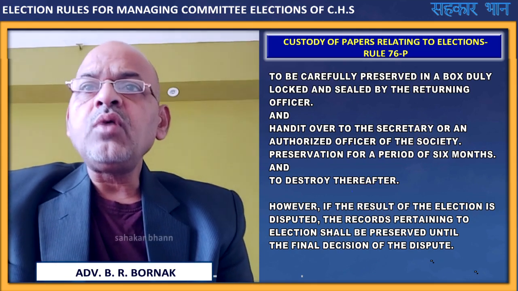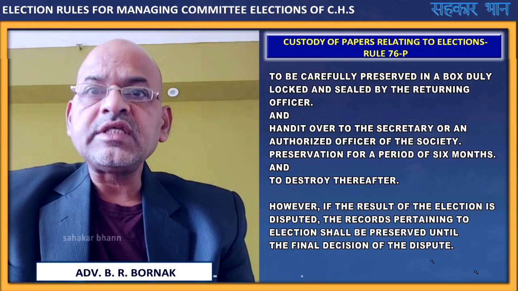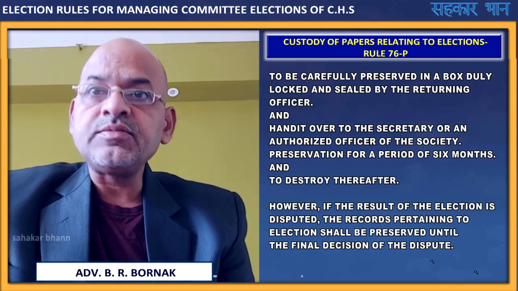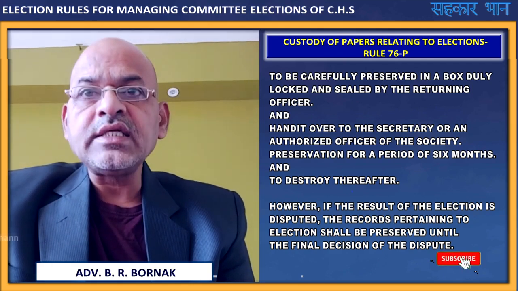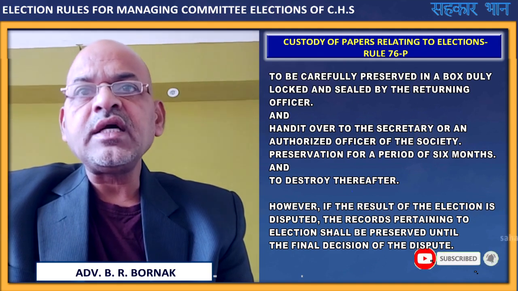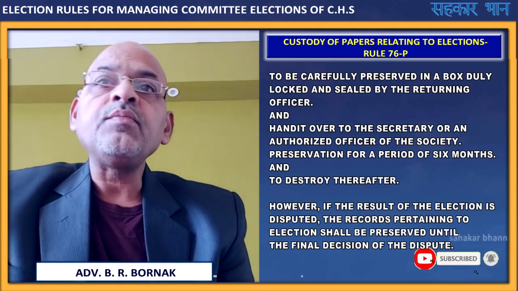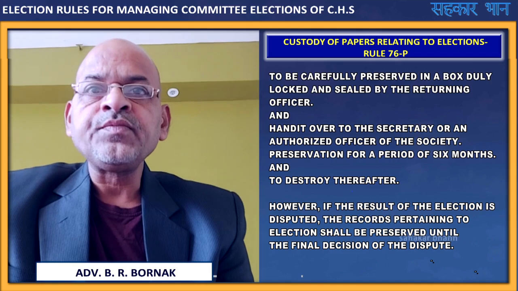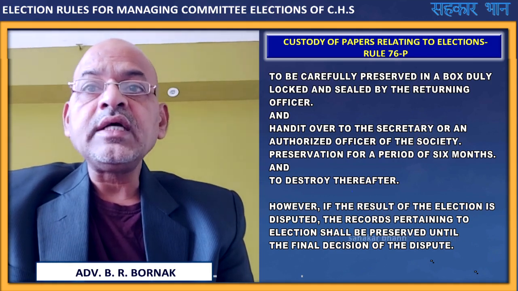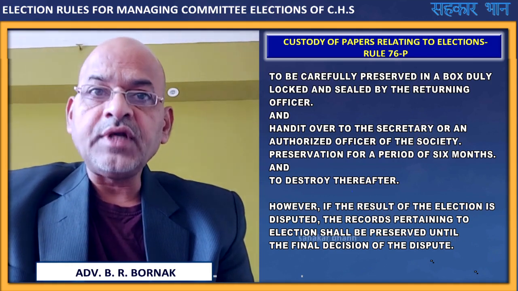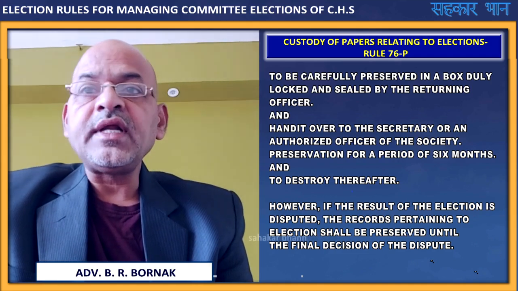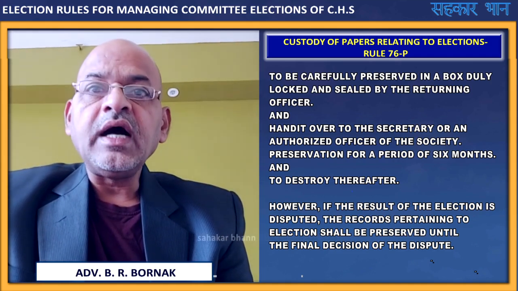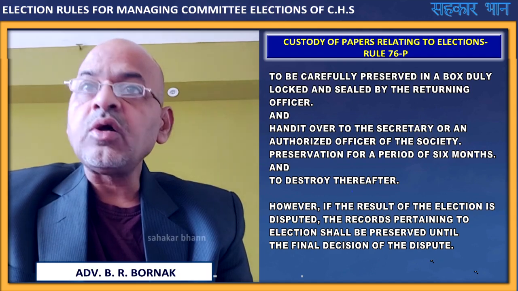The managing committee will have to preserve the record for a period of 6 months, and if there is no dispute and the election is not challenged, after 6 months the managing committee can destroy the election record and election papers. However, if the result of the election is disputed, the records pertaining to election shall be preserved until the final decision of the dispute.